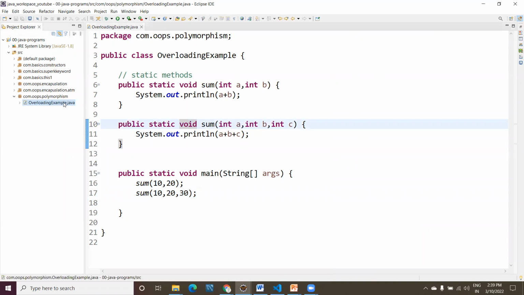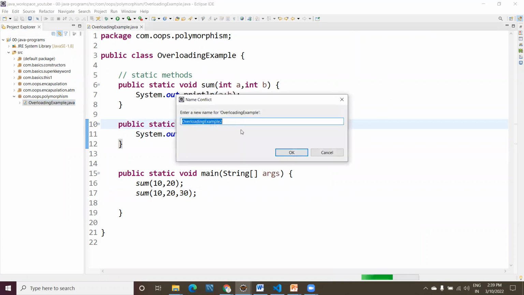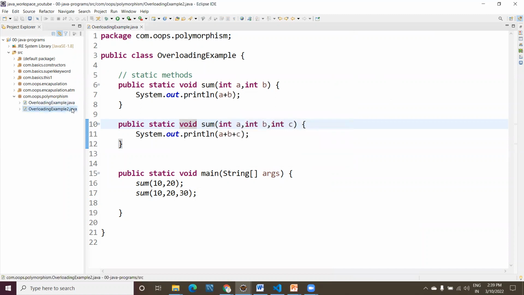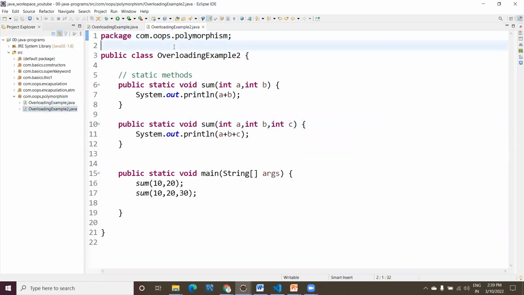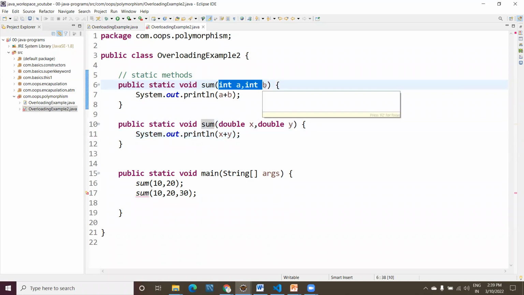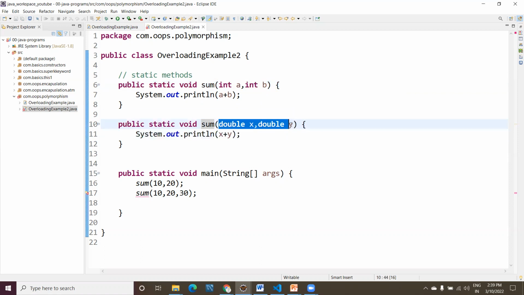Now let me show you another use case. Example 2. Here I'm using int a and int b, but here I will use, see guys, a changed data type: double x, double y. Done. Now I will perform x + y. If you see, the method name is the same, there are only 2 arguments, but the data types are different. Then there is no issue. This is another use case.